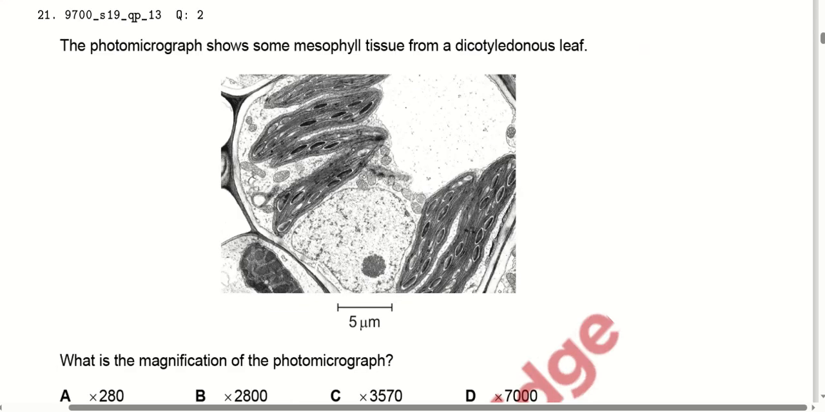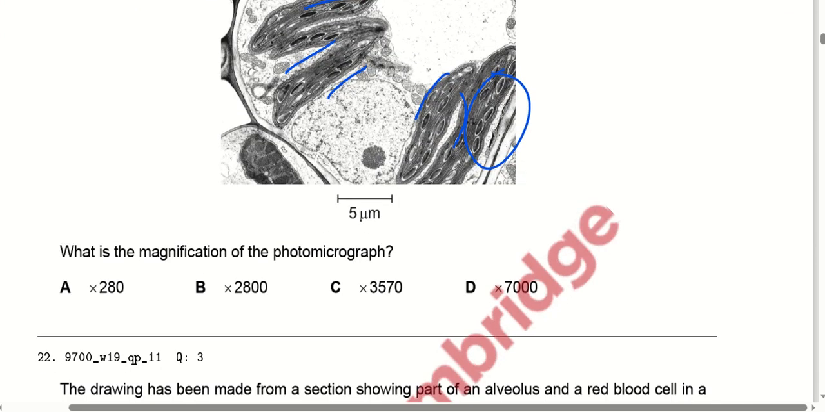The photomicrograph shows some mesophyll tissues from a dicotyledonous leaf. These are the mesophyll tissues which we can see there. They come out to be 5 micrometer in diameter. What is the magnification of the photomicrograph? It comes out to be 2800 times. When we magnify that particular mesophyll cell 2800 times, then its size comes out to be 5 micrometer in diameter. So option B is correct here.